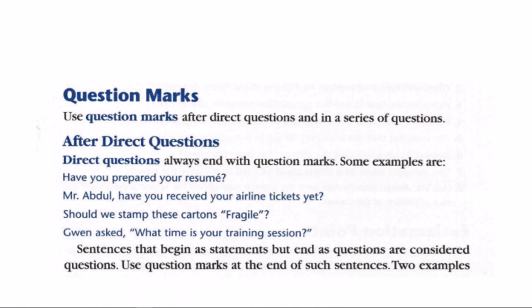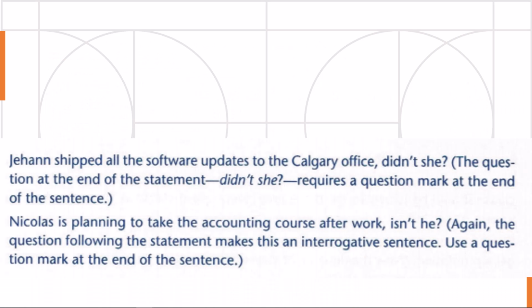Question marks. Use question marks after direct questions and in a series of questions. So direct questions always end with question marks. Some examples are, have you prepared your resume? Here are some more. Sentences that begin as statements but end as questions are considered to be questions. So use question marks at the end of such sentences. Here are examples.